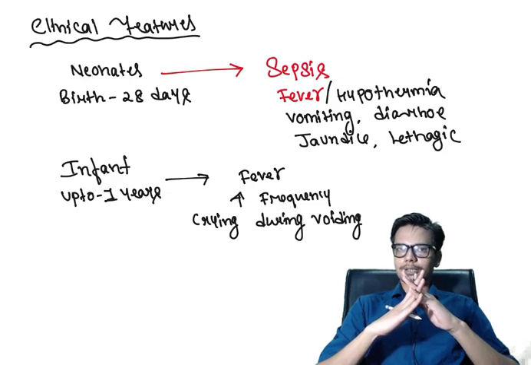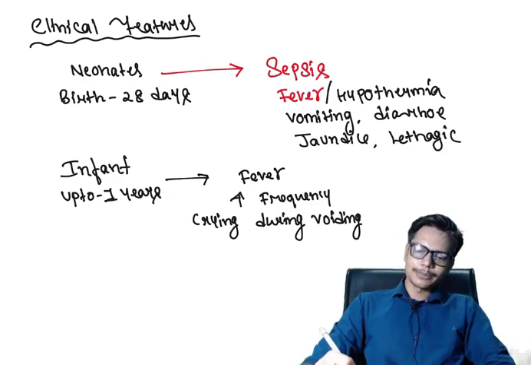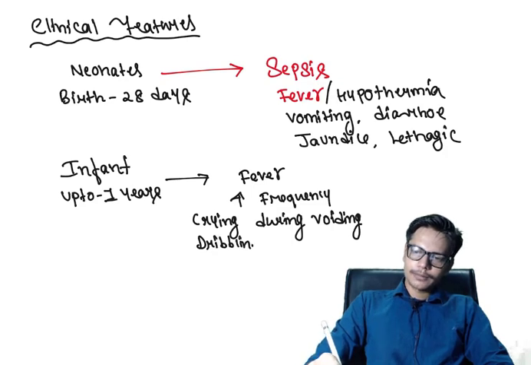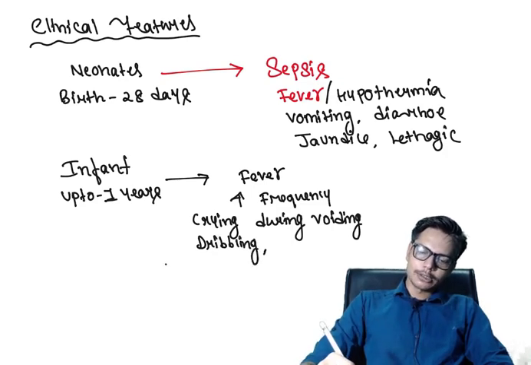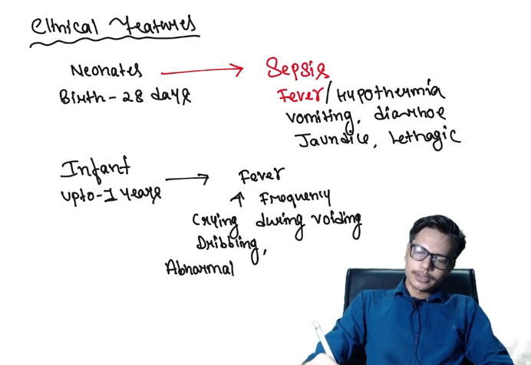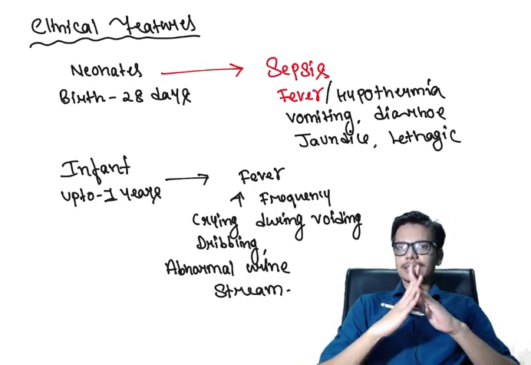The urine comes out in a drop. So dribbling of the urine or an abnormal urine stream can be present in a child of urinary tract infection.